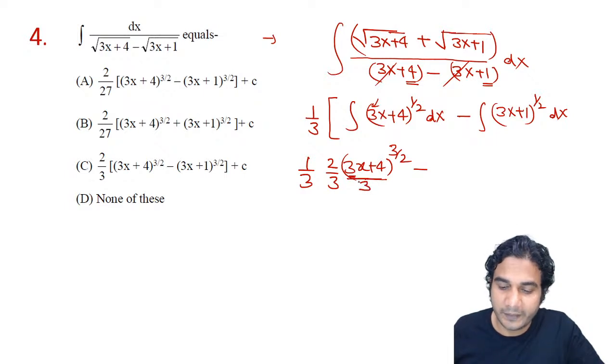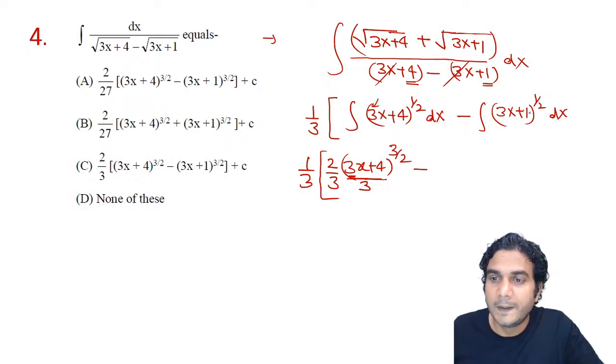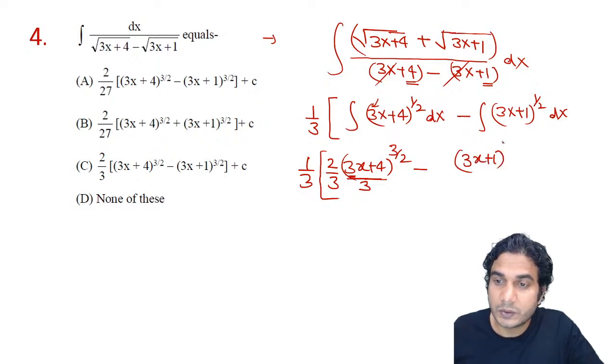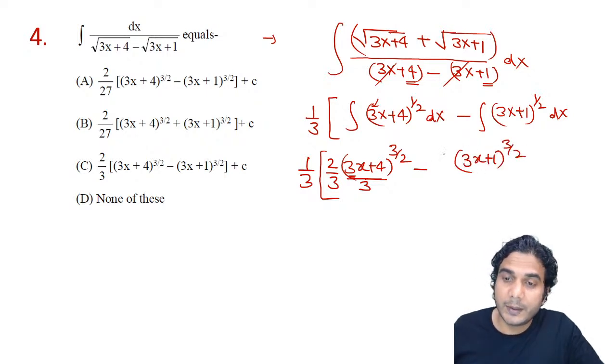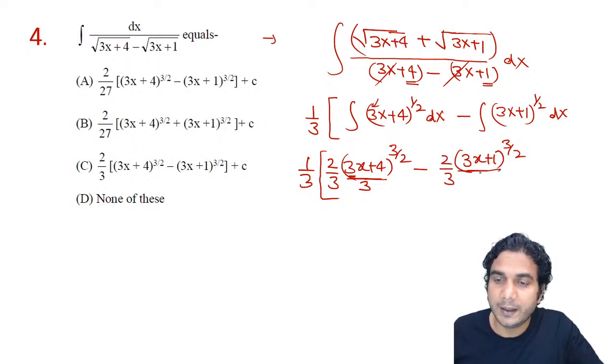So one more 3 will come, all right? And then the integral of this, this 1 by 3 was already there, okay? So I'll write it outside only. Then again you'll apply the same formula here. So (3x plus 1) raised to 3 by 2 divided by 3 by 2. So that is 2 by 3. And this divided by a. A is also 3. So I hope you're getting it.